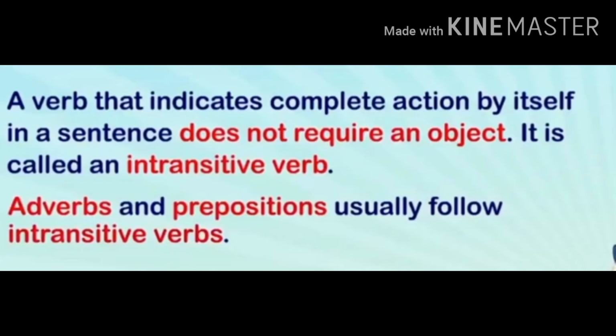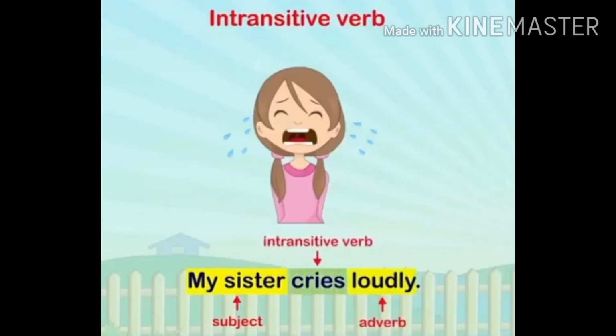And they also sometimes usually follow adverbs and prepositions. So let's read one example. My sister cries loudly. Now here in this sentence, my sister is subject, cries is intransitive verb and loudly is adverb. Now why cries is intransitive verb?